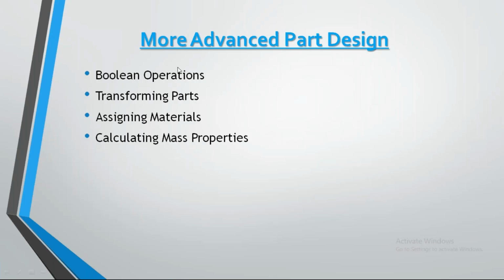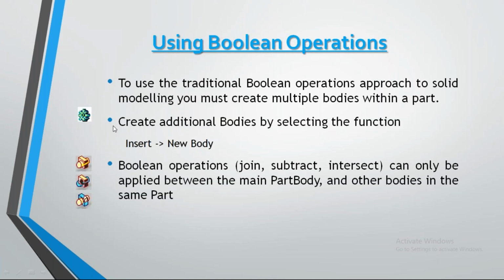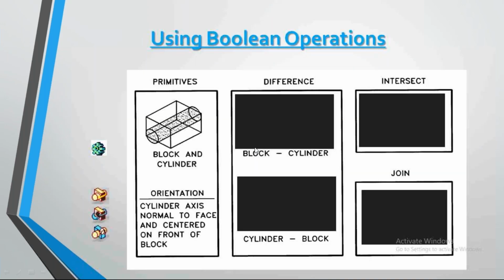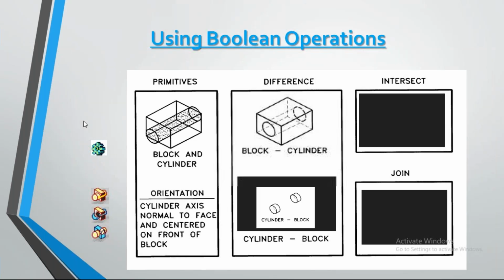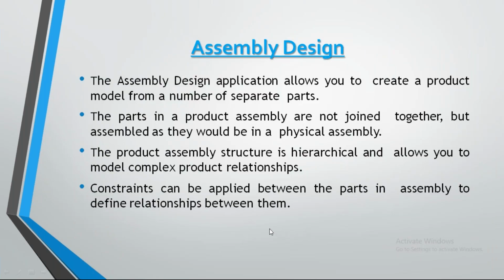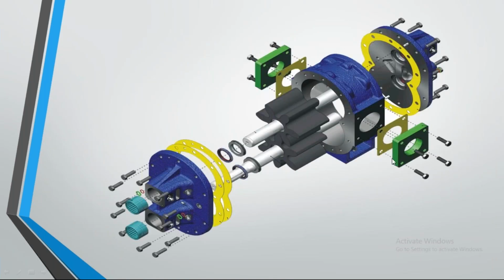See, these advanced operations like Boolean operations, transformation, assigning material and calculating the mass properties are all advanced part design, and I will explain Boolean operations in your class. These are all just normal. Next, assembly. In assembly, we are going to take all the individual parts to the assembly workbench and use several constraints to constrain them and assemble them together.